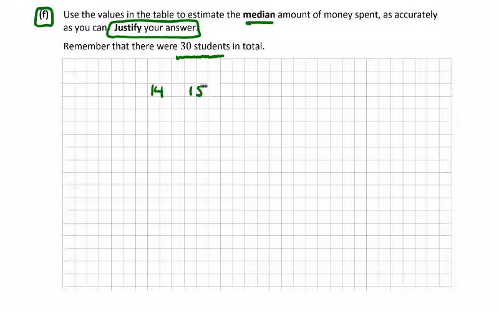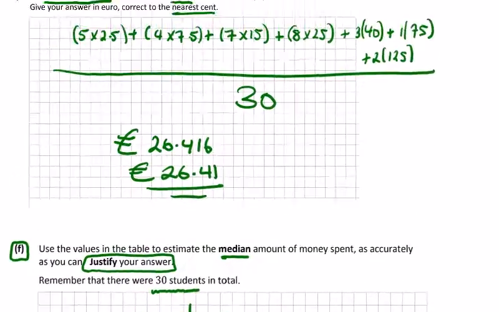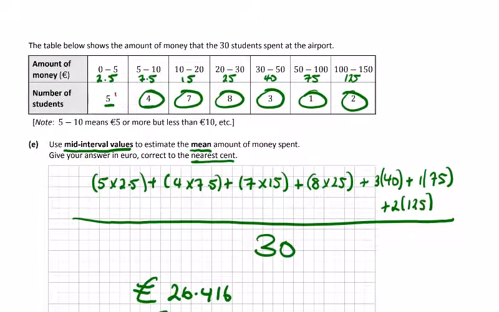So we imagine the numbers, let's say there's 30, 15, 16. The median of 30 is what lies between the 15th and 16th values, or the 15th and 16th students. So let's look at the 15th and 16th data points in the table. So the first 5, now we're up to the 9th, up to the 16th. So the 15th and 16th are the last 2 data points in here between 10 and 20. Just double check, 5, 9, 16. So the 15th and 16th would be up near 20.